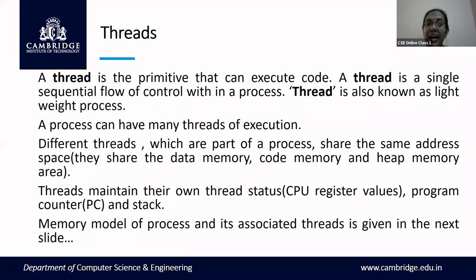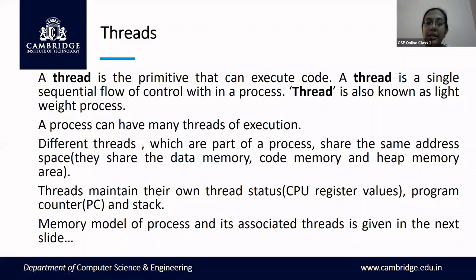Each thread will have its own individual stack memory, because each stack will have the thread status. As this point says, threads maintain their own thread status and program counter. So stack memory is different, thread status registers are different, and the program counter is also different for each and every thread.